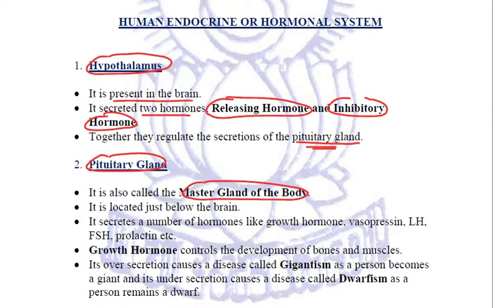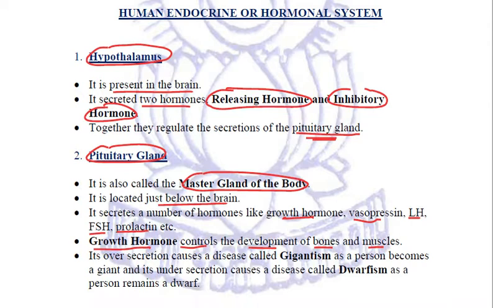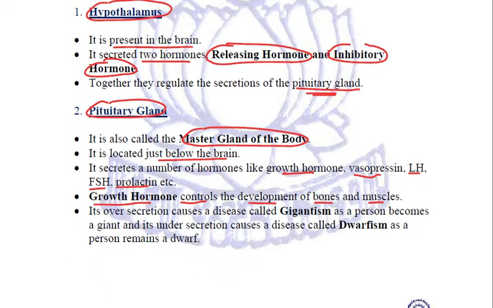It is located just below the brain and it is called master gland because it secretes many hormones like growth hormone, vasopressin, LH that is luteinizing hormone, FSH that is follicle stimulating hormone, prolactin, so many. Out of these, the growth hormone controls the development of bones and muscles, and it is because of this growth hormone that the body structure increases in size. But its over secretion and under secretion both are problematic.